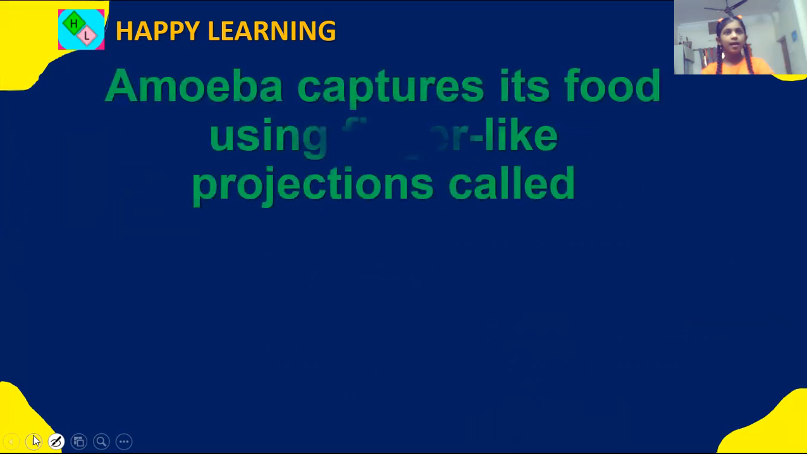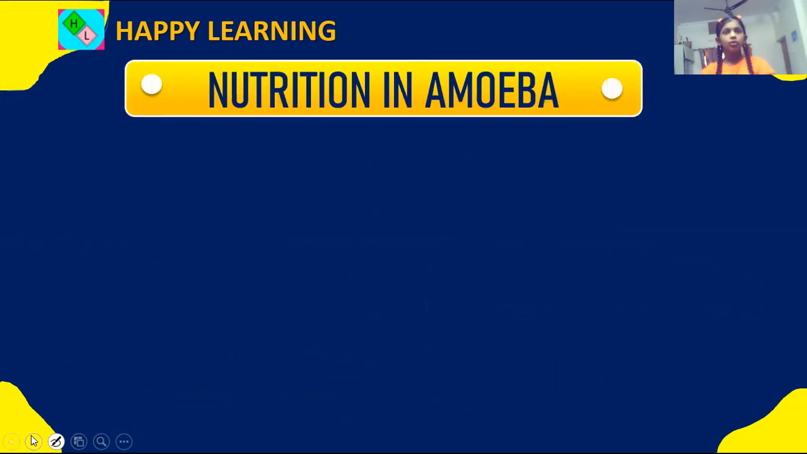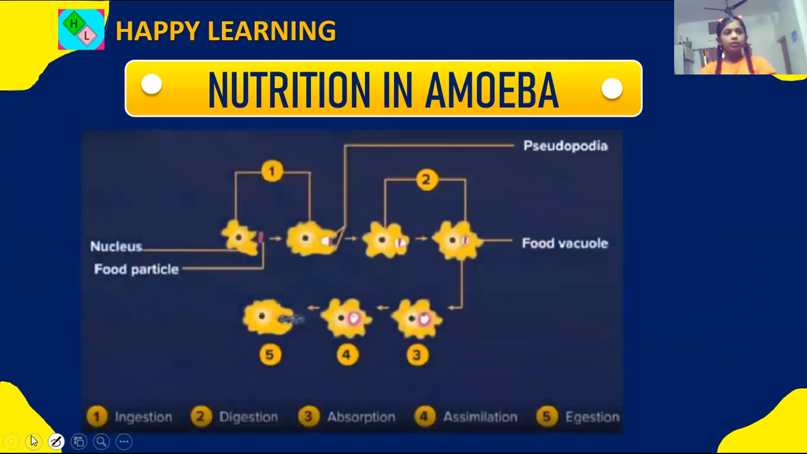Next question. Amoeba captures its food using finger-like projections called pseudopodia, stomach, vacuole, or cell wall. Let's see the explanation to know the correct answer. So nutrition in amoeba. There are 5 steps: first ingestion, digestion, absorption, assimilation, and the last, egestion.